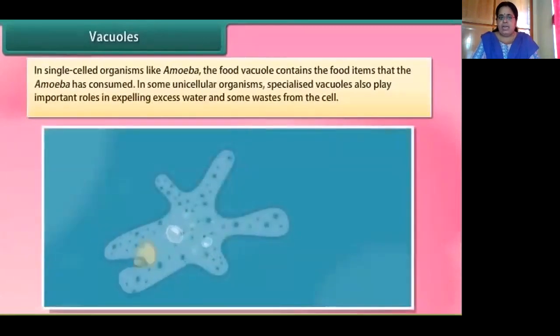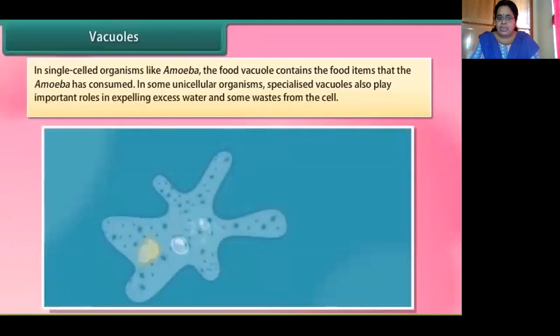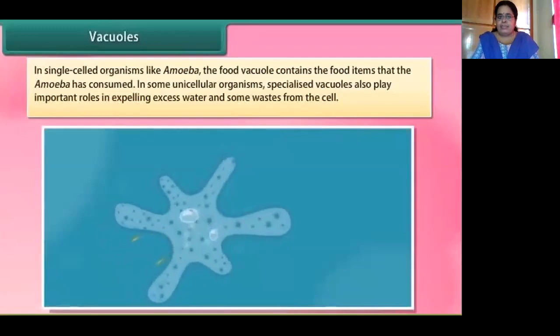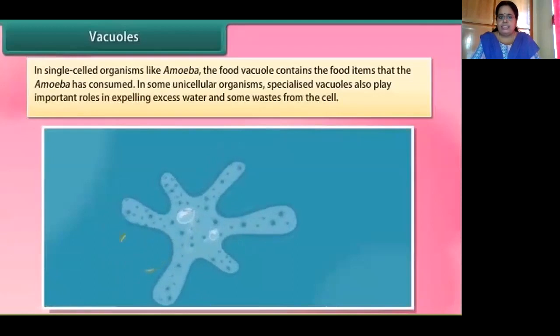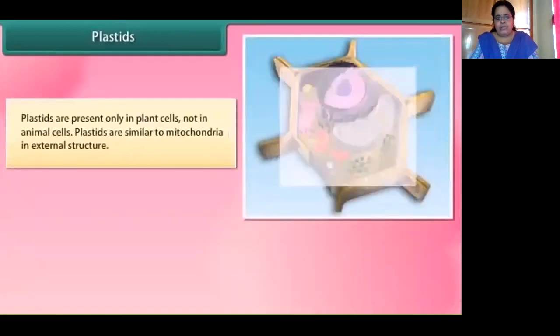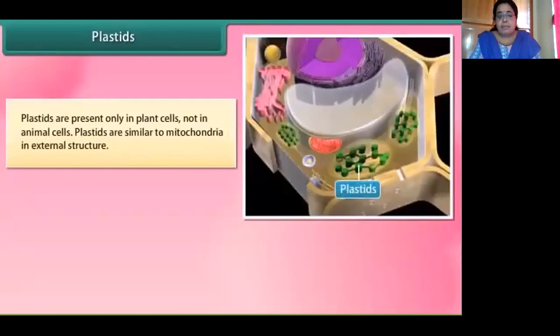In single-celled organisms like amoeba, which you have studied in your lower classes, there is a food vacuole. The food vacuole contains all the food items that the amoeba might have consumed. In some unicellular organisms, specialized vacuoles play an important role in throwing out wastes and water from the body.